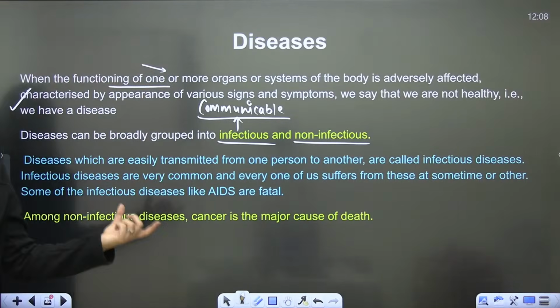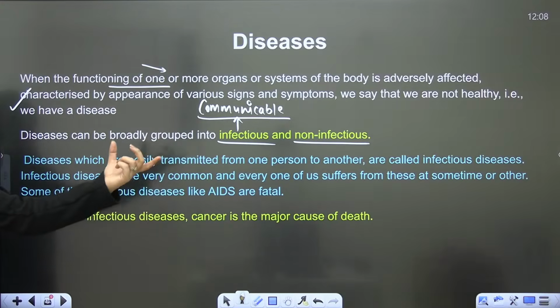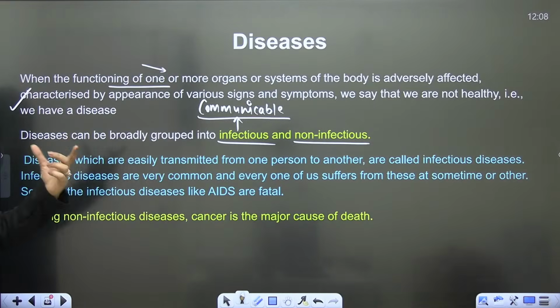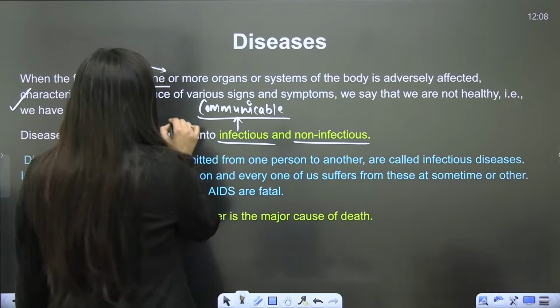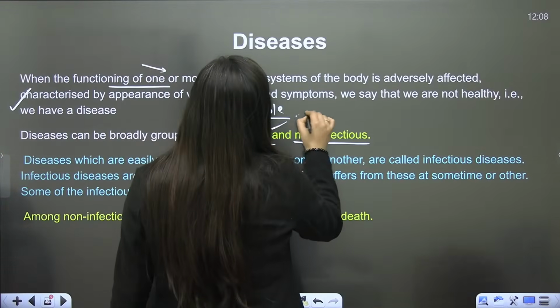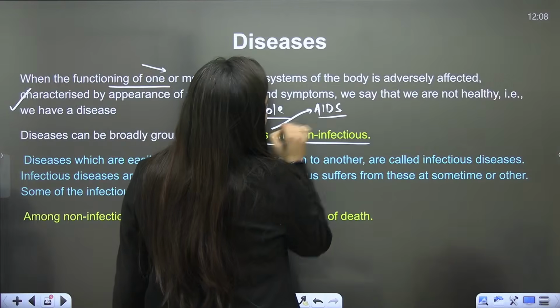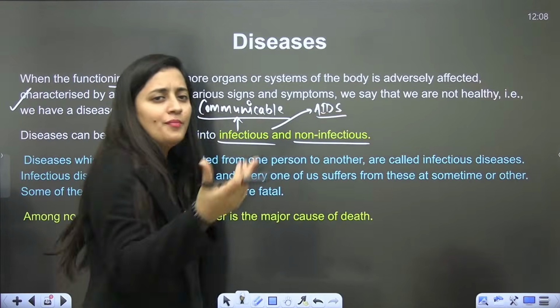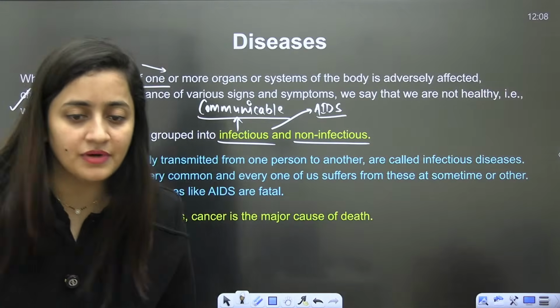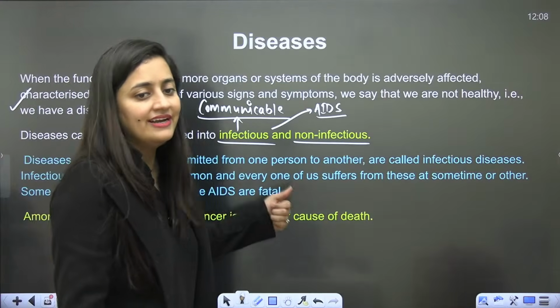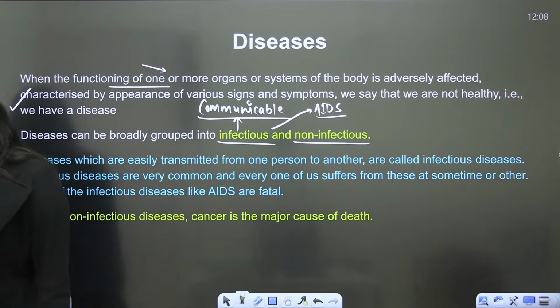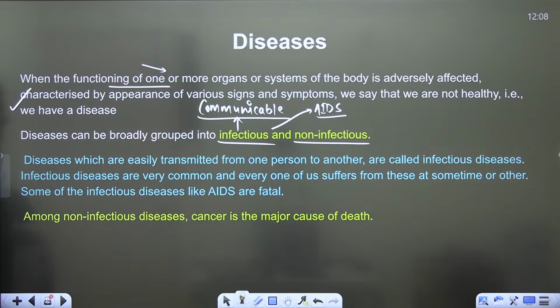Infectious means communicable, that will easily transmit from one person to another. If one person is affected, another person can get this infection. You can give the example of AIDS, that is also communicable. Even the common cold is communicable, it is contagious, it spreads, right? Is that clear?